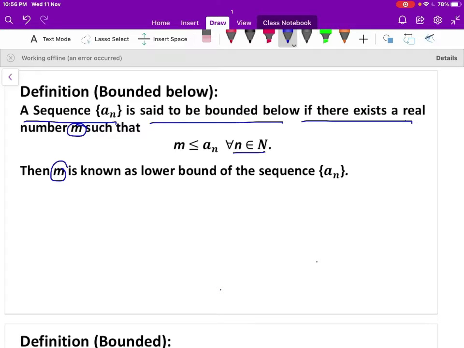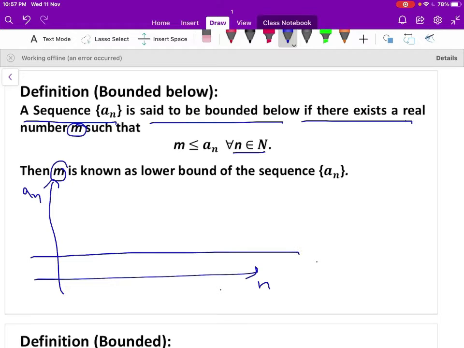So we can show it graphically. The x-axis will represent n and the y-axis represents the function value an. There exists a real number m, which is parallel to the x-axis, that is m. Now n is 1, 2, 3, 4, 5 and so on. When n is 1, you plot a1 here.